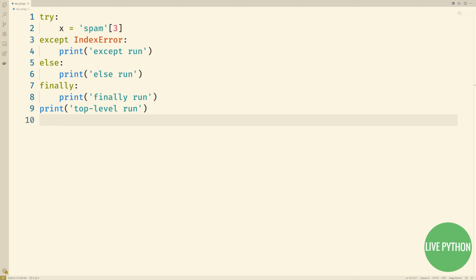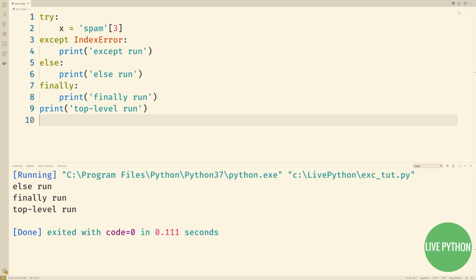No exceptions are raised, so except run is not printed. Recall that the else block runs if no exceptions are encountered in the try block. Therefore, else run is printed. Anything in a finally block is always run, and it acts as a way of ensuring that, for instance, if a file is opened in a try block, that you can close it even if an exception is going to halt your program. So finally run is printed. We continue onwards with our code, and so the top level is run.